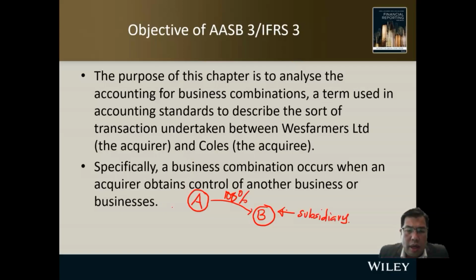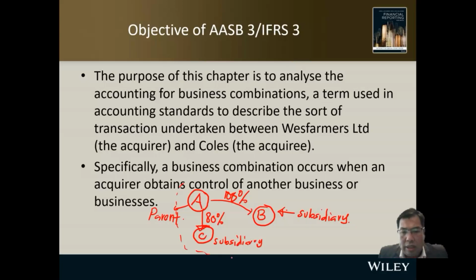So A now becomes the parent. A becomes the parent, B becomes the subsidiary. Or A can acquire another company C, maybe 80% control, 80% of the shares of C, and now C is also known as a subsidiary. So this is the process of combination.